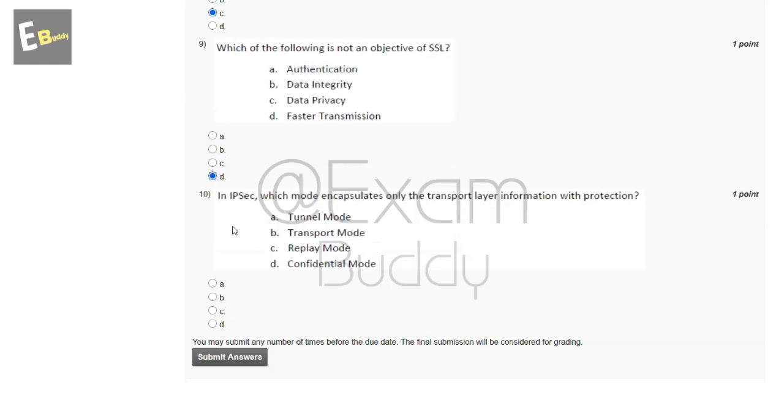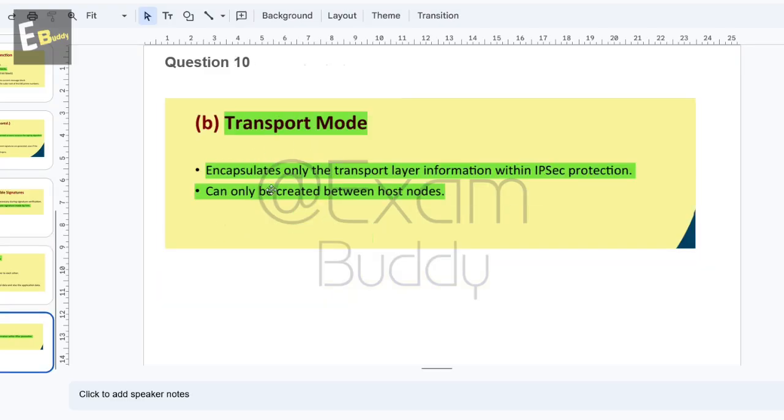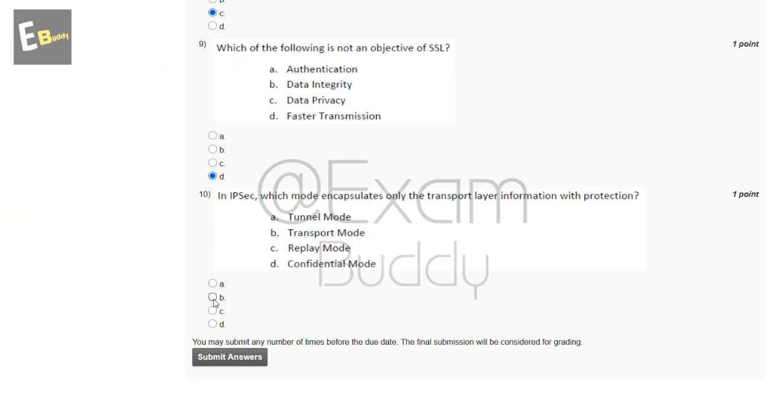Now the 10th question is, in IPsec, which mode encapsulates only the transport layer information with protection? So these are the options, and now let's check the answer of our 10th question. So question 10th, transport mode encapsulates only the transport layer information within IPsec protection, and can only be created between host nodes. So the answer of our 10th question is B, transport mode.